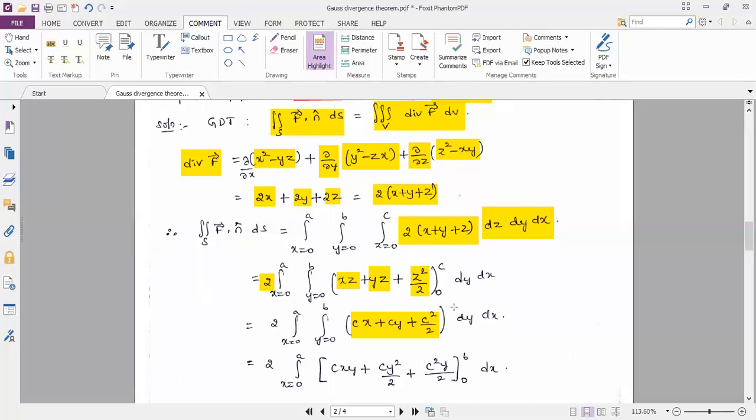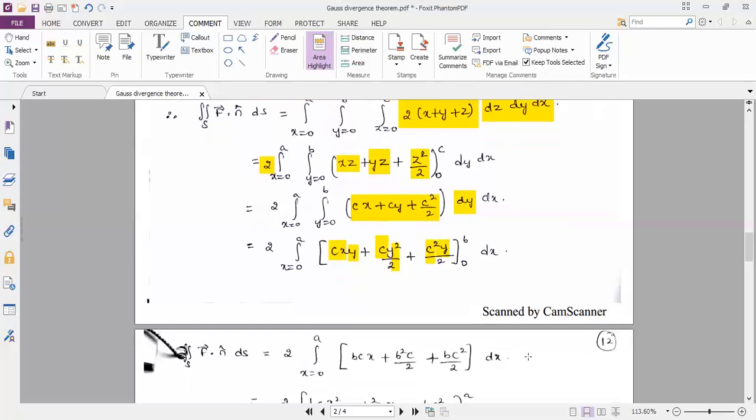Now performing the integration with respect to y, cx is a constant, writing as it is. Integration of 1 dy is y. c is a constant, writing as it is. Integration of y dy is y square divided by 2. Plus c square divided by 2 is a constant. Integration of 1 dy is y, into dx. Now, applying the limits for y between 0 to b, we obtain the expression as bcx plus b square c divided by 2 plus bc square divided by 2.